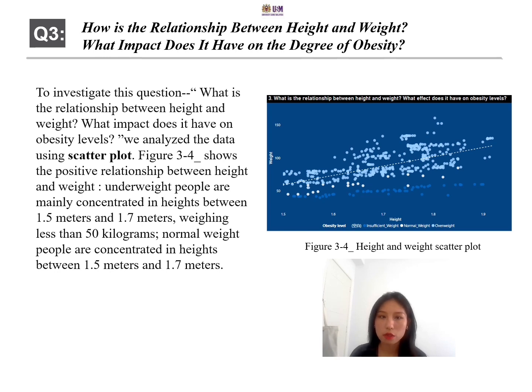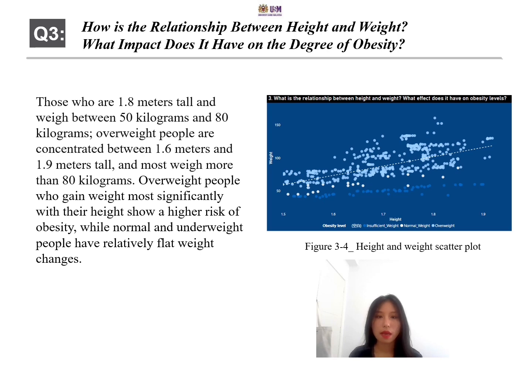Next, the third question: what is the relationship between height and weight, and what impact does it have on the degree of obesity? In this part, we use a scatter plot. It shows the positive relationship between height and weight. Overweight people have a higher risk of obesity because they gain weight most significantly with their height, while normal and underweight people have relatively flat weight changes.